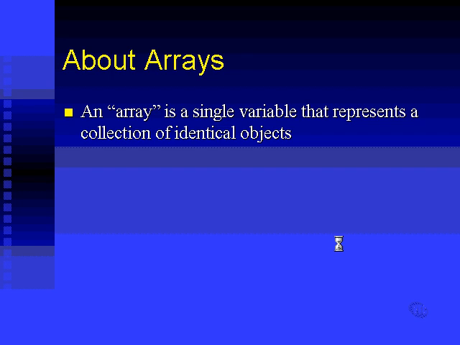How big can an array be? Well, that depends on the memory architecture of your system, but theoretically as much as memory will allow. In other words, you could have 100,000 elements of your array. You could have 100 million elements of your array. It just depends on your computer.